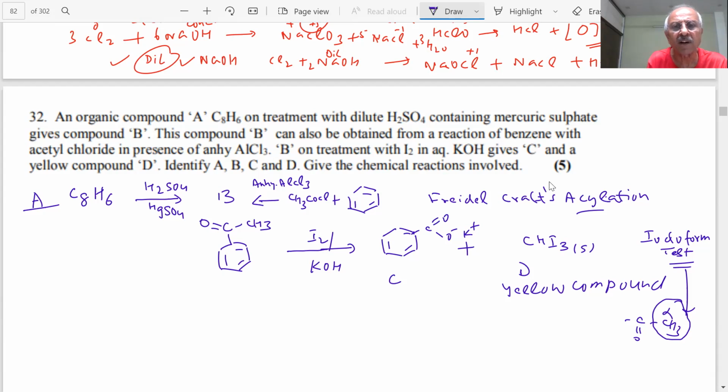Then what is A? What should be the formula of A, student? Give the chemical equations involved. What will be the formula of A, students?